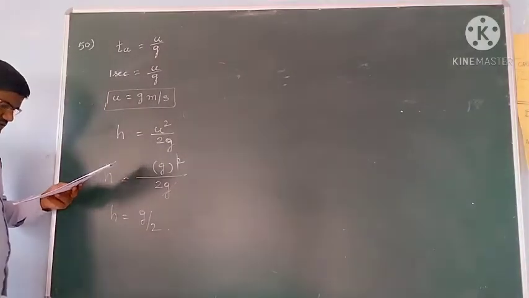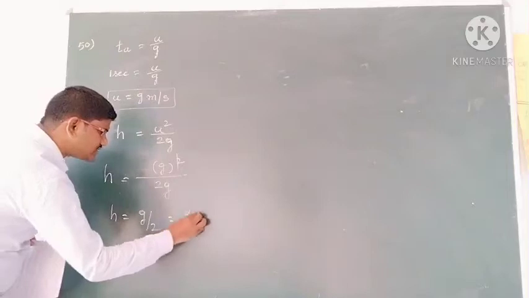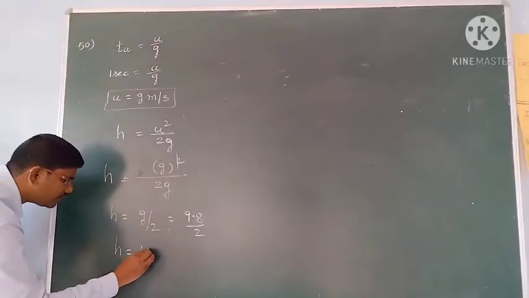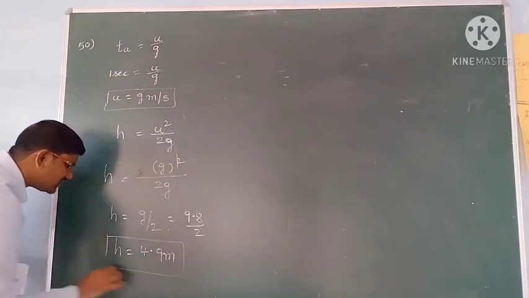Okay students, the maximum height reached is g by 2. Then g by 2 means 9.8 by 2, so h is equal to 4.9 meters. That is the answer.